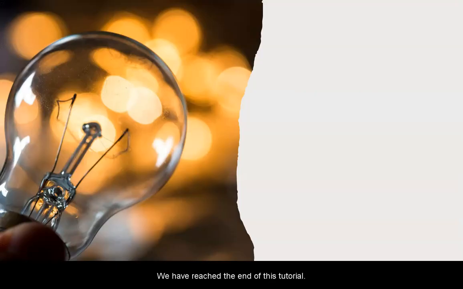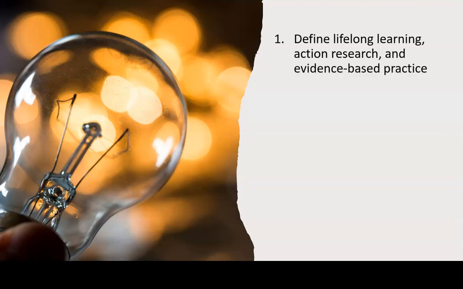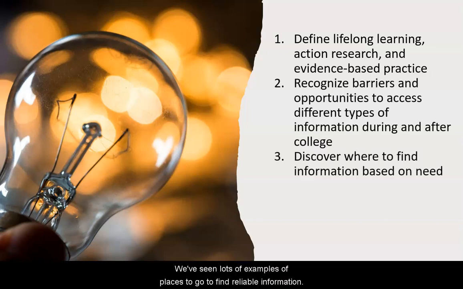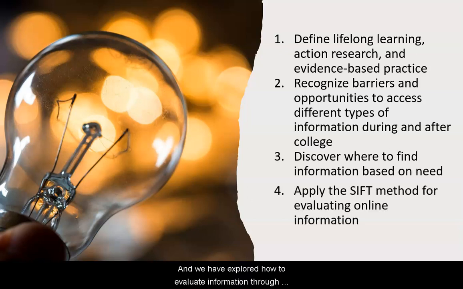We have reached the end of this tutorial. We have discovered there are different levels of information need. We have seen examples of information barriers. We have seen lots of examples of places to go to find reliable information. And we have explored how to evaluate information through the SIFT method.